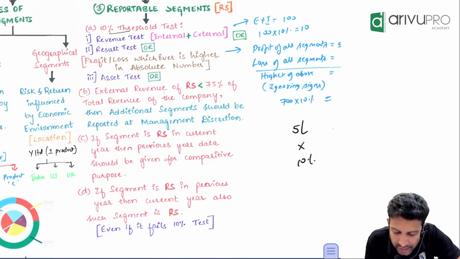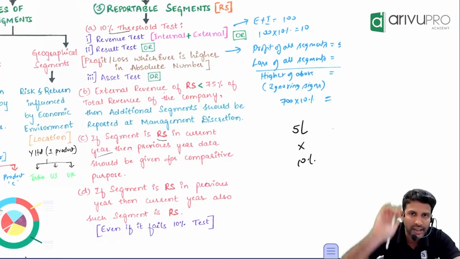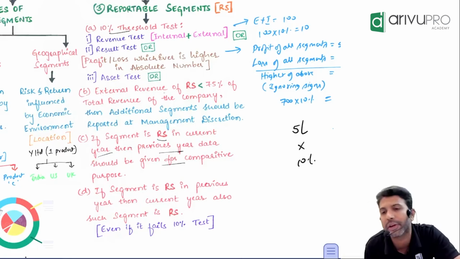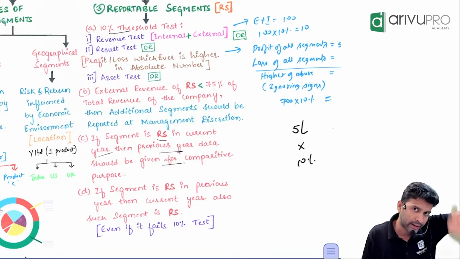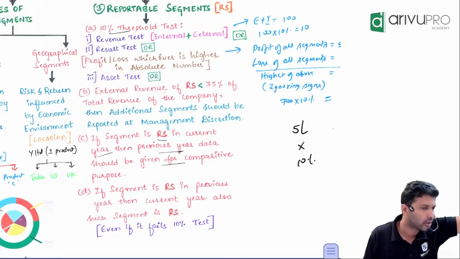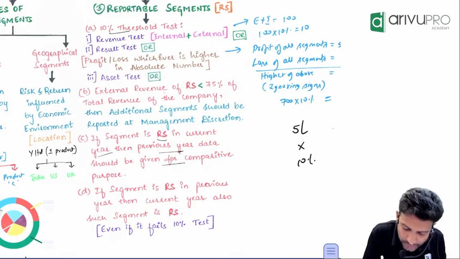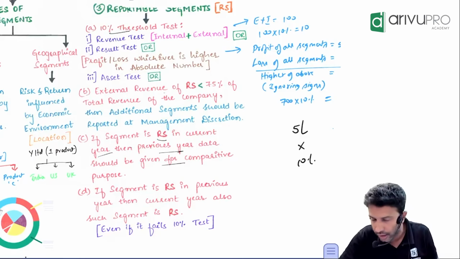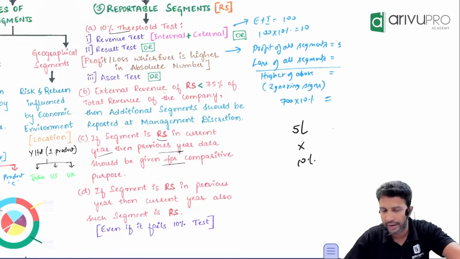Sir, if a segment is RS, what does that mean? Reportable segment. If a segment is a reportable segment in the current year, then such a segment's previous year data also you need to give. Because if you have seen a balance sheet or annual report, do they give only current year information or also previous year? Previous year for comparison purposes. So even notes to accounts also have to be given in the same fashion. So if a segment is a reportable segment in the current year, its current year data should be given along with what? Previous year data, so that users can compare to see what has happened in that segment.